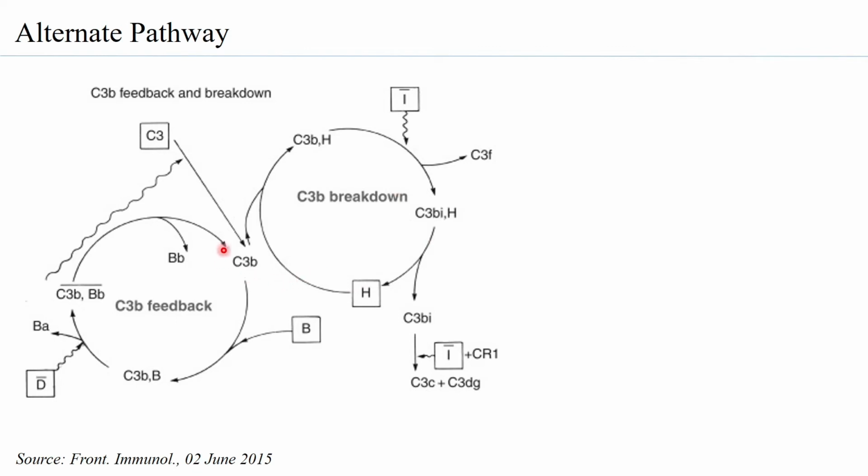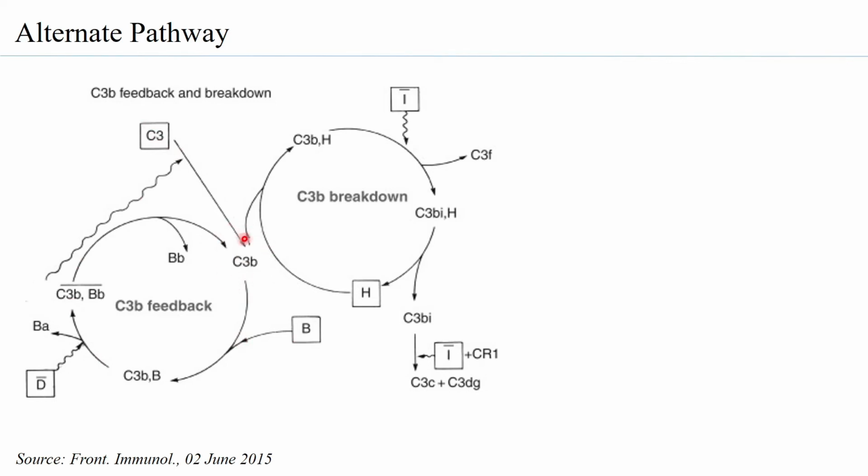So let us just go through the feedback amplification loop once. As you can see over here, C3 can spontaneously get hydrolyzed to C3b. This C3b can bind to factor B to form the C3bB complex, which can be acted on by factor D. Factor D cleaves the factor B in such a way that Ba is released and what remains is Bb. And this C3bBb is the C3 convertase. So it is going to further act on C3 and form more C3b. So you see how you have the amplification loop formed.